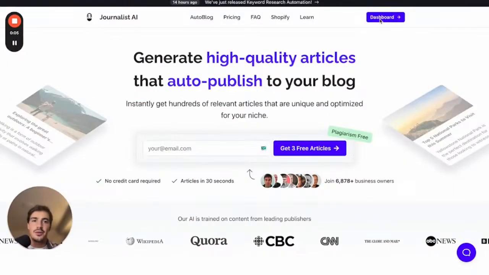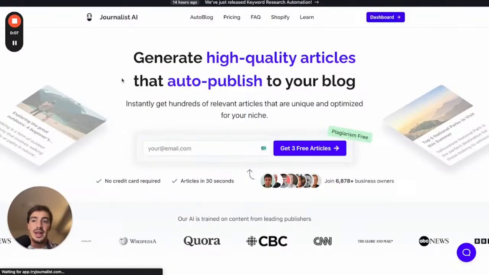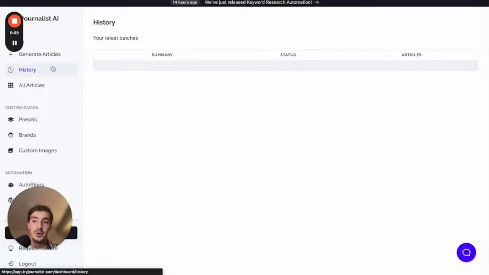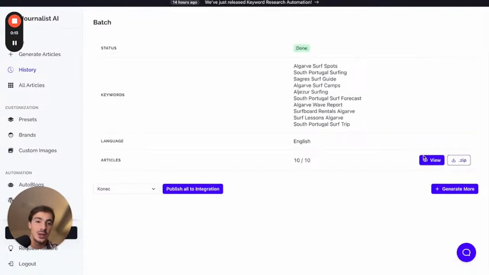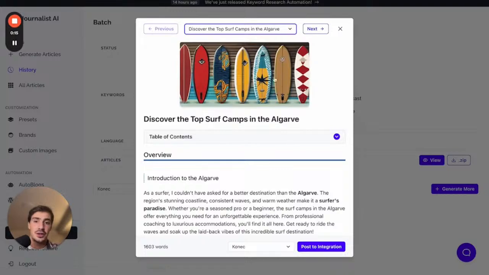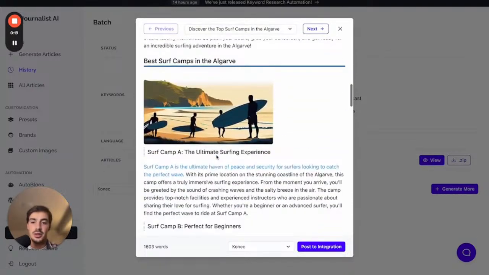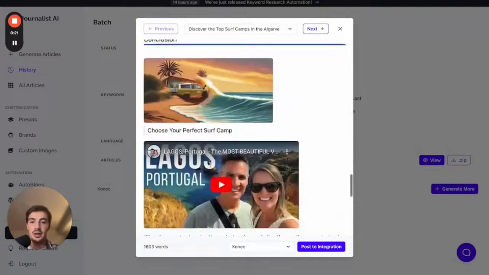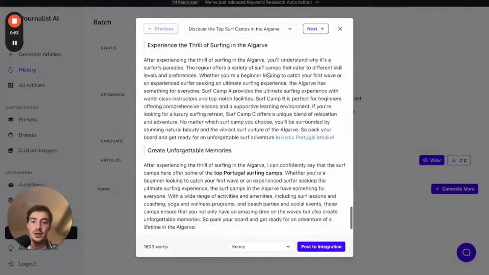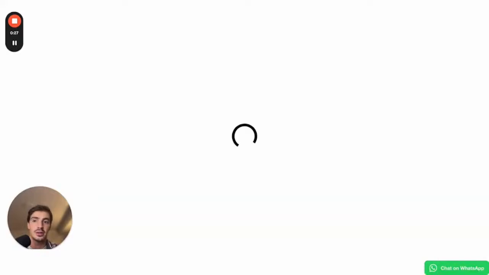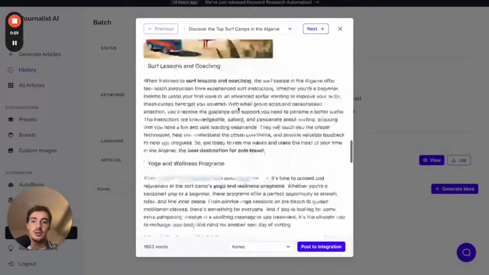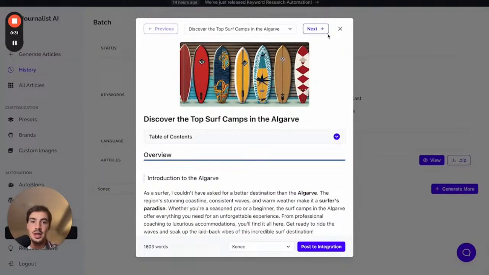Right. So if you are producing content with AI, which by now I do hope you're doing, you're able to produce content like this that is tailored to your brand, has featured images like so, has proper tables of contents, in-article images, right? Internal links, external links, also has videos inside the articles, also has a call to action, in this case, a purchase call to action to buying a surfboard because this article is about surfboards and surf spots in Portugal.